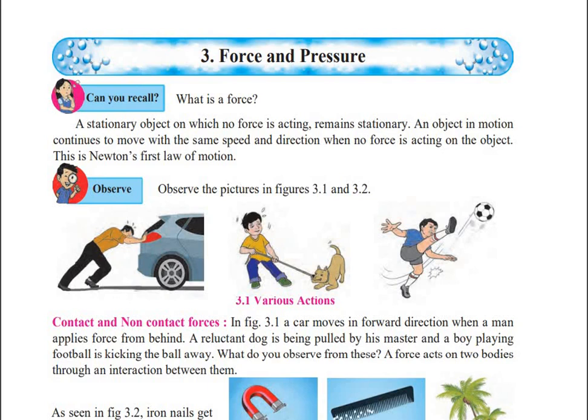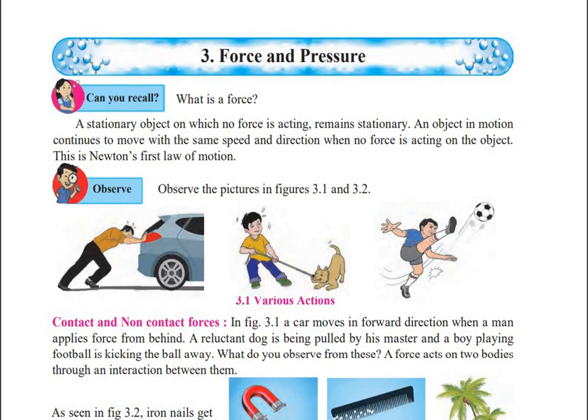Contact and non-contact forces. In the picture, the car is moving further because the man is applying force, and you can see the man has touched the car.